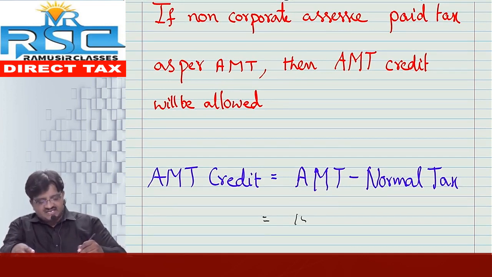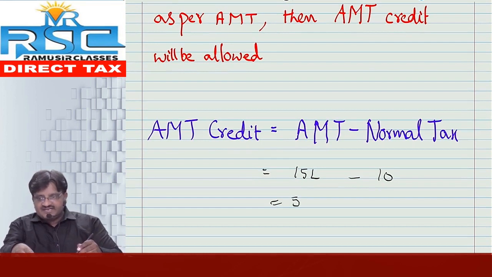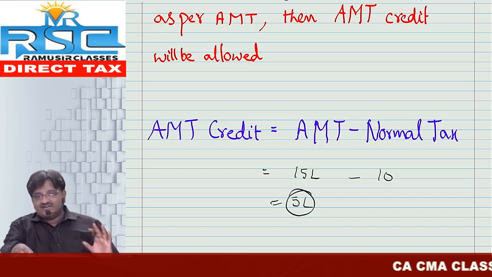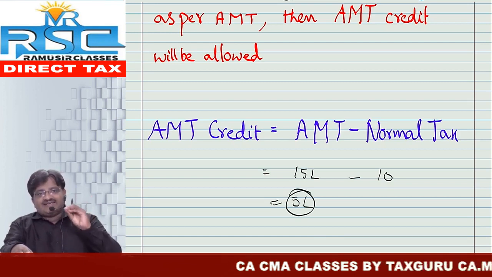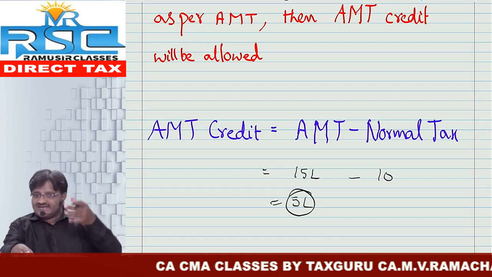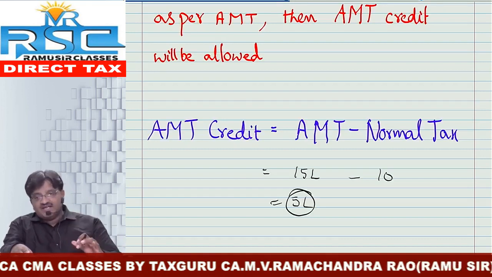In my illustration, AMT credit is 15 lakh minus 10 lakh, so the AMT credit is 5 lakh. Next, students may have a doubt: when will this MAT credit or AMT credit be allowed? Answer: only when you pay tax as per MAT or AMT, then only AMT credit will be allowed.